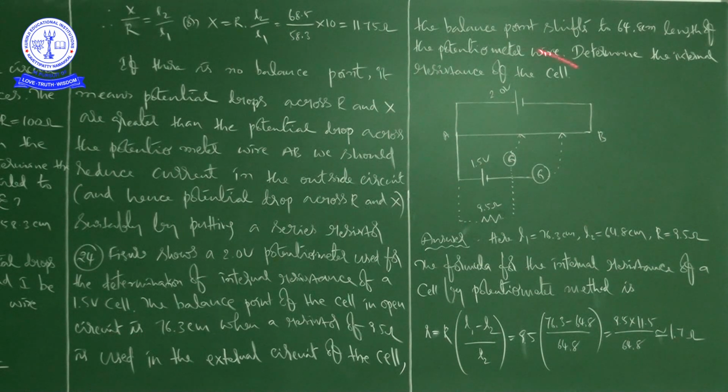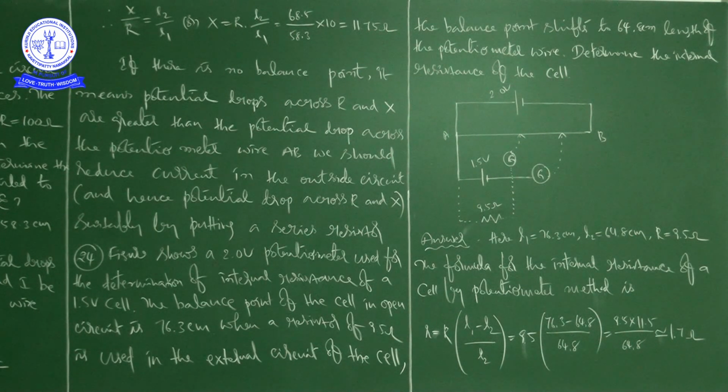So it is the circuit. Figure shows a 2 volts potentiometer used for the determination of internal resistance of a 1.5 volts cell. The balance point of the cell in open circuit is 76.3 centimeters.